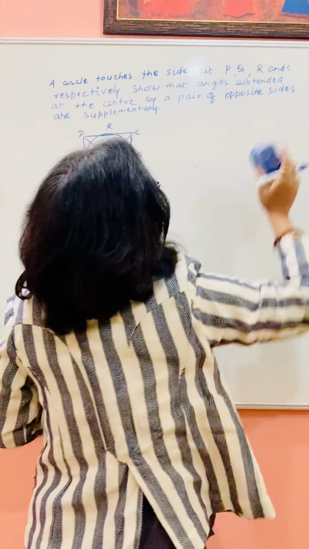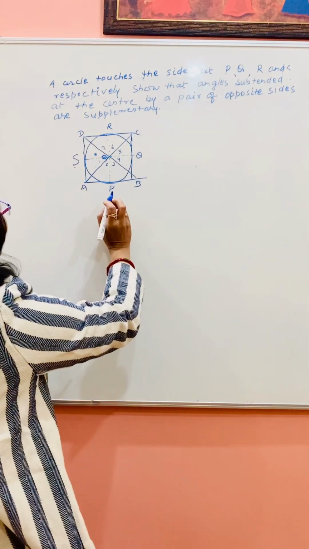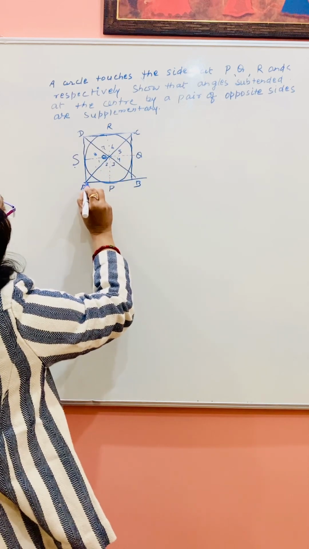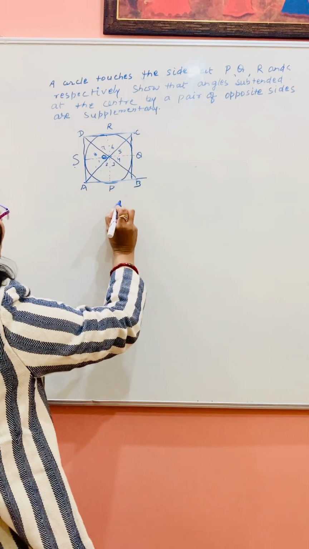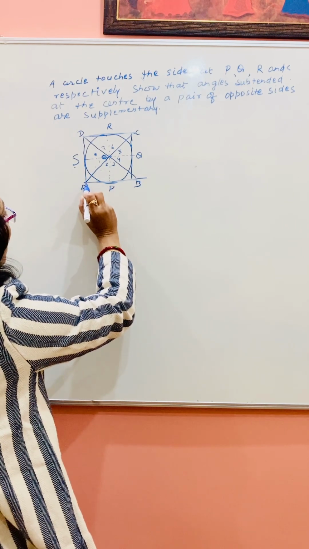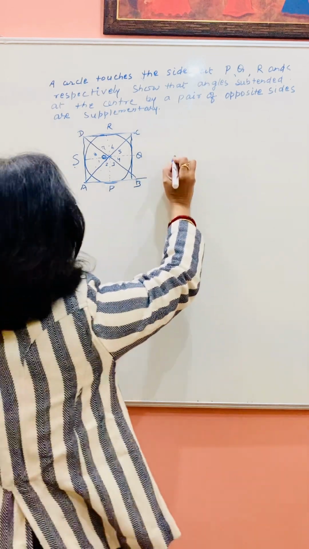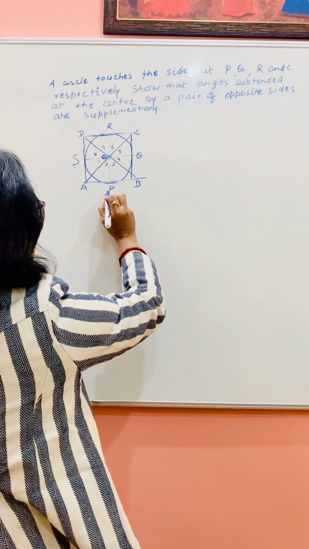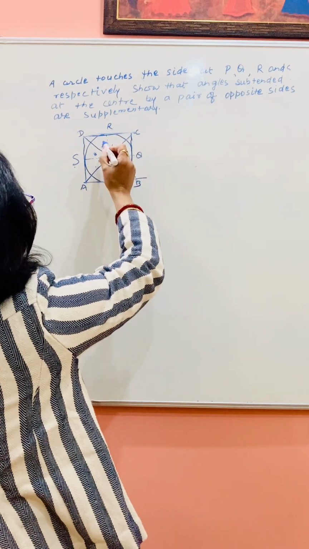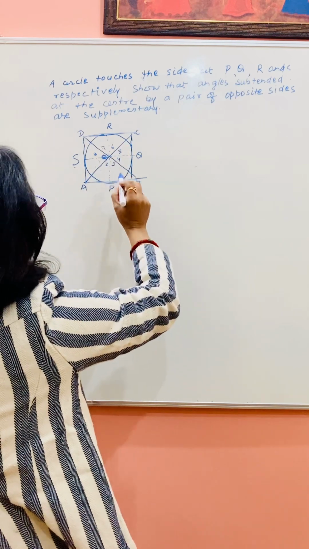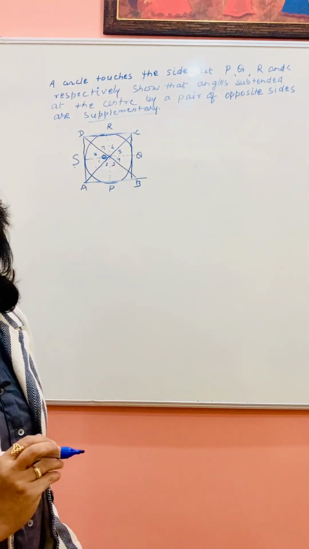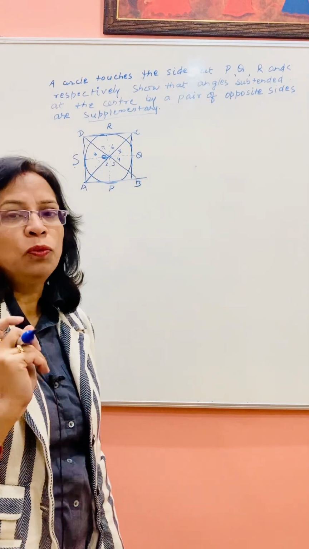इसको लिखने की जरूरत नहीं है, the sentence is complete. What is the question? This is the opposite side, right? BC and AB. The angle subtended by the side AB, that is 2 and 3, and the angle subtended by DR, that is 7 and 6, and we have to prove that it is supplementary. Supplementary means the sum of two angles is 180 degree.